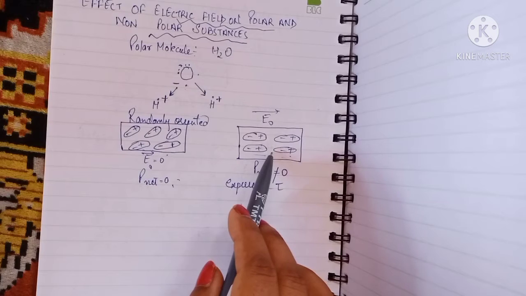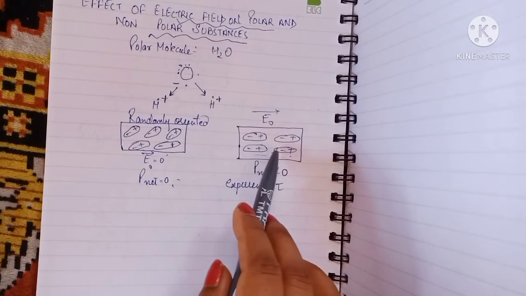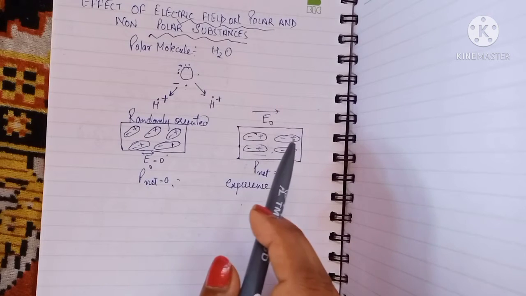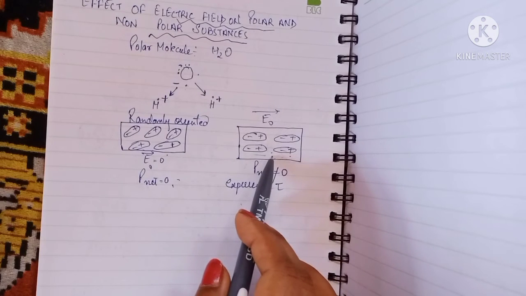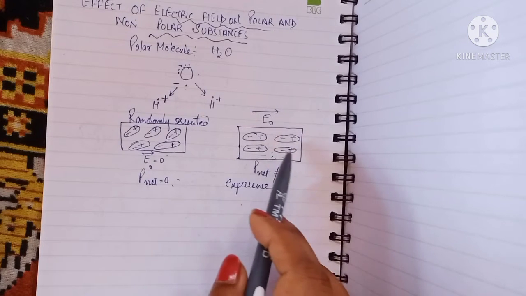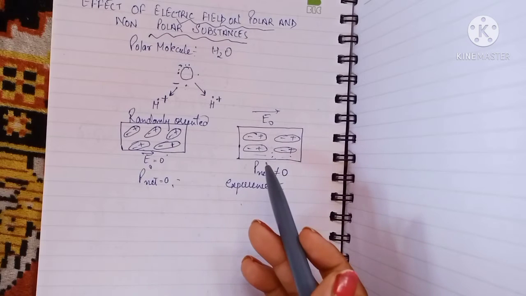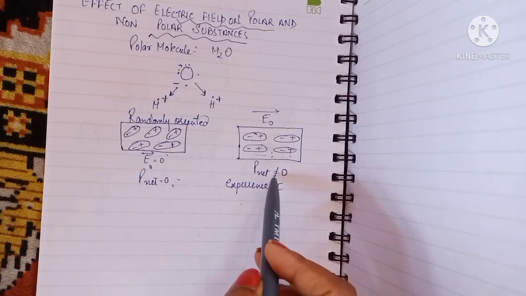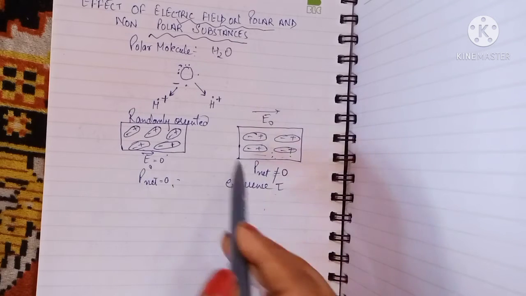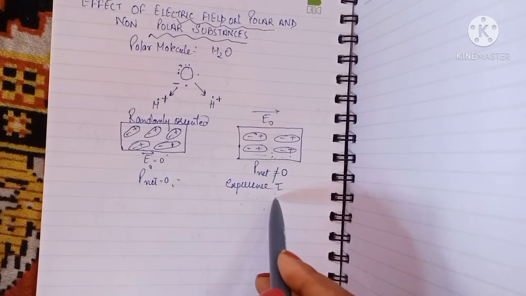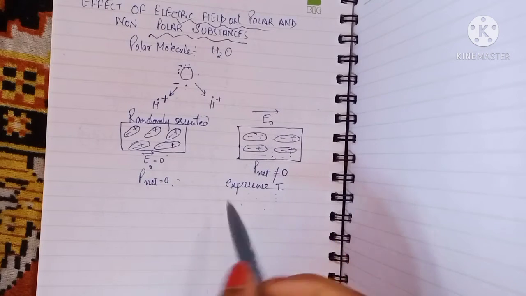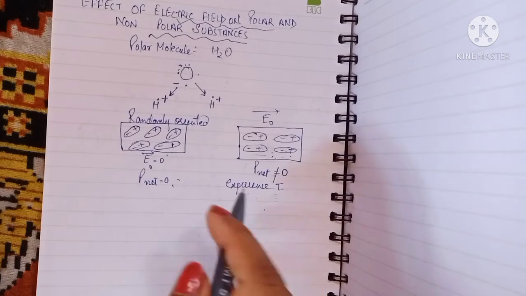The torque is the factor that helps them align in the direction of the applied electric field. So the dipoles get added up, and hence they possess a dipole moment. All the molecules present experience the torque, and the torque aligns them in the direction of the applied field, which is why they possess a dipole moment.